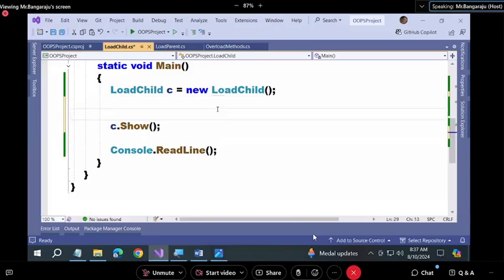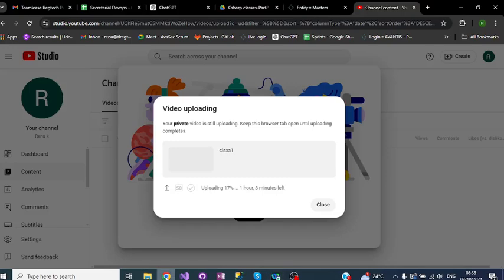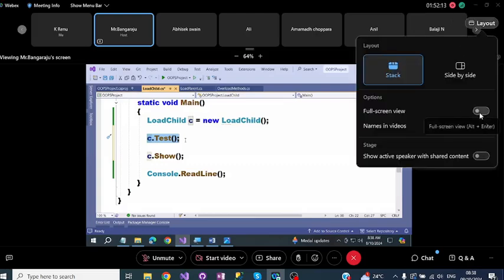Same way I'm calling c.test also. Concentrate carefully, c.test. Now, at this point, what does the compiler do? The compiler goes to parent and finds the method in the parent. And once it finds the method in the parent, what is it going to do? It is going to call the parent class's method. Are you clear or not?